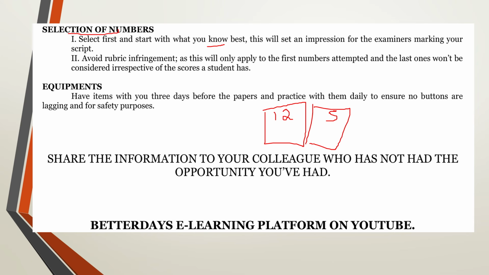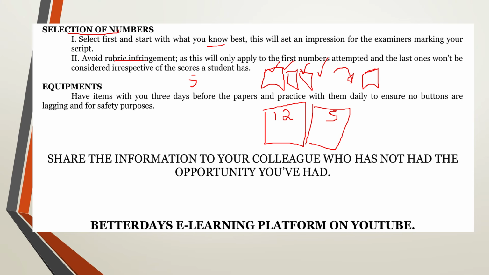So avoid rubric infringement. By this I mean that you should not do more than the required numbers. You're required to do 5 numbers in section B. If you do more than this, we shall count the first 5 numbers that you did in the order of the arrangement of your papers, and however many marks you scored on the final numbers, those are going to be neglected.